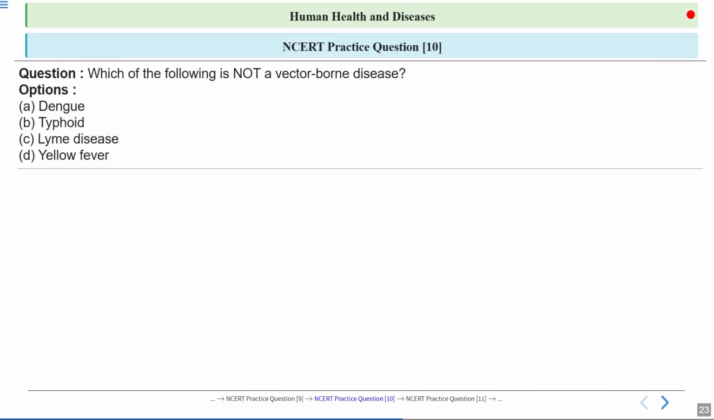The next question is, which of the following is not a vector-borne disease? You have the four options: dengue, typhoid, Lyme disease, and yellow fever. What is the correct answer?